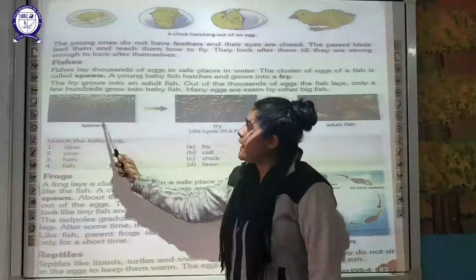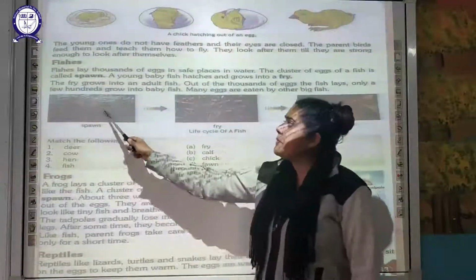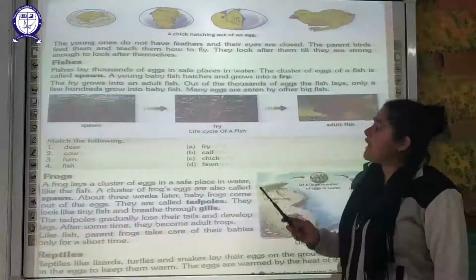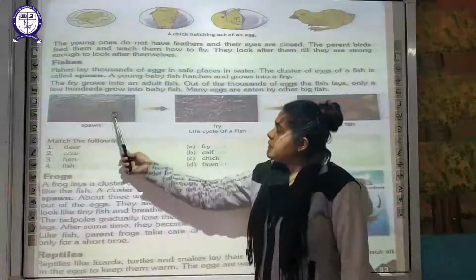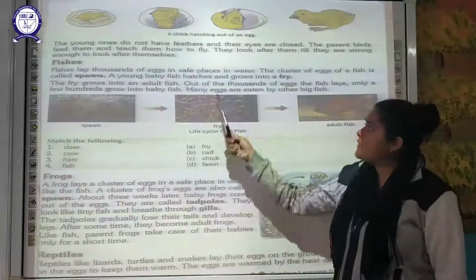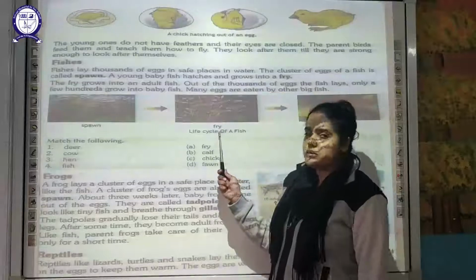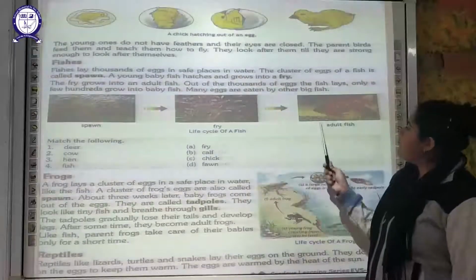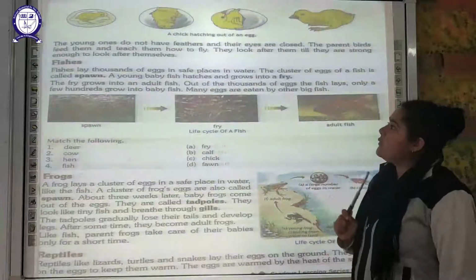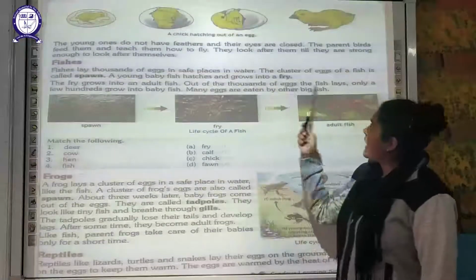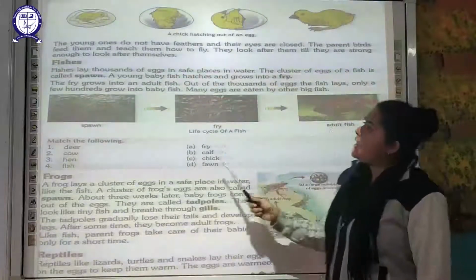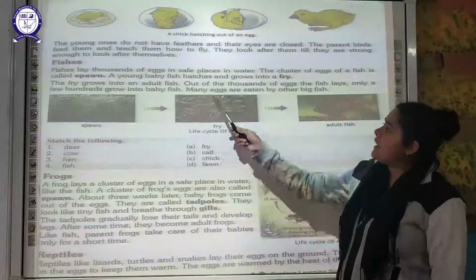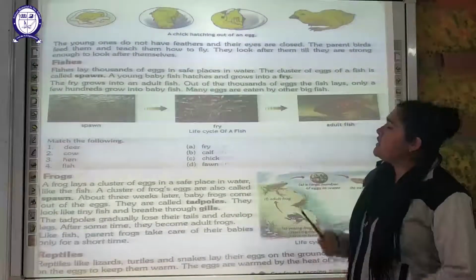You can see here in the diagram, there are thousands of eggs laid by the fish, and the young baby fish hatches and grows into a fry. So after the spawn, the baby fish hatch from the eggs and grow into a fry. And these fry are going to develop into adult fish. Out of these thousands of eggs, only a few grow into baby fish, and many of these eggs are eaten by other fish.